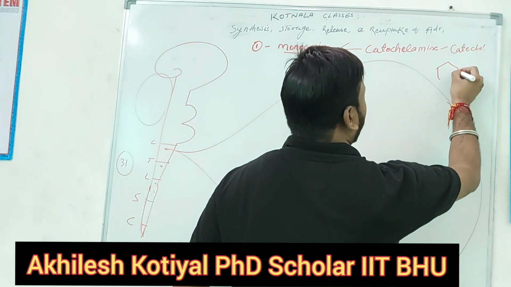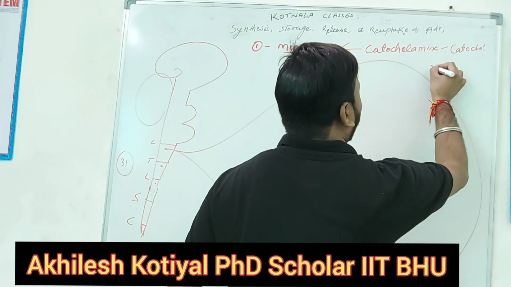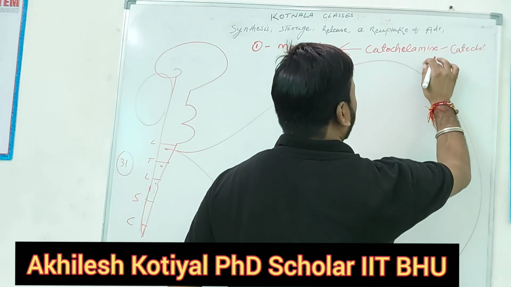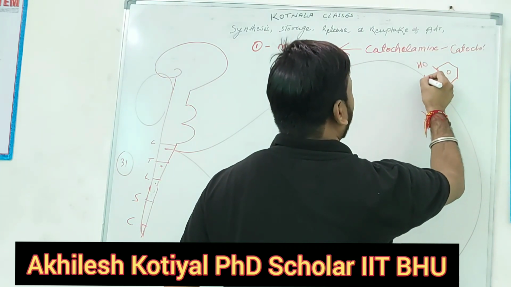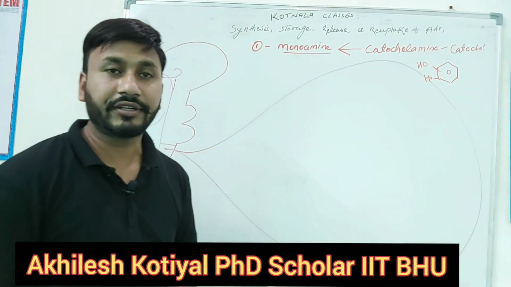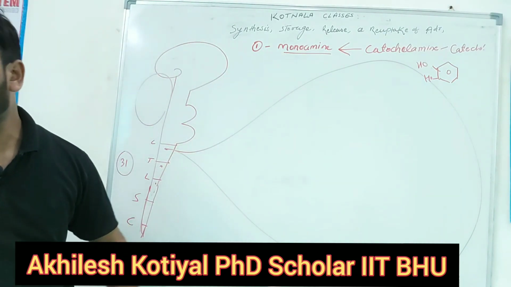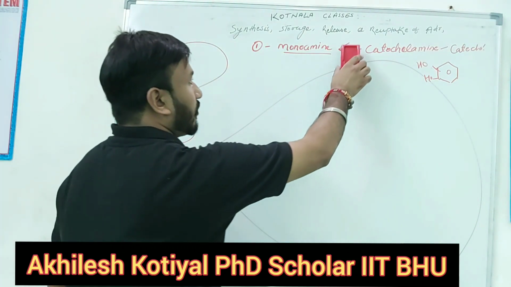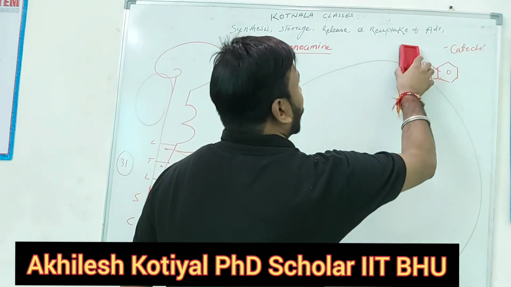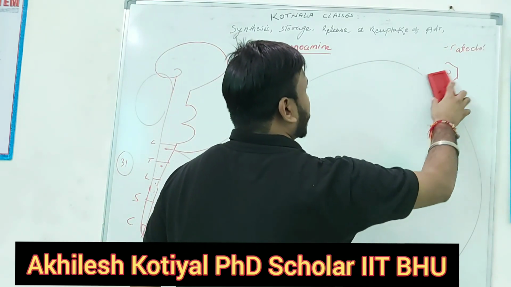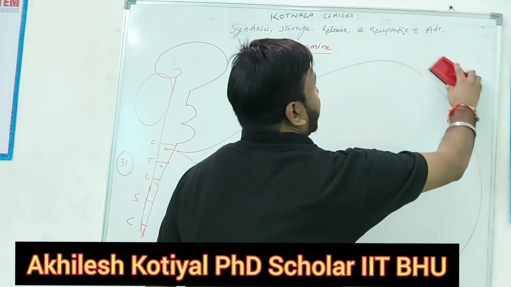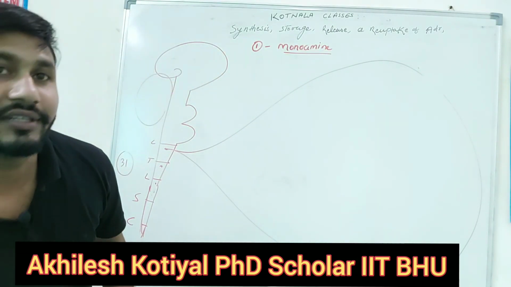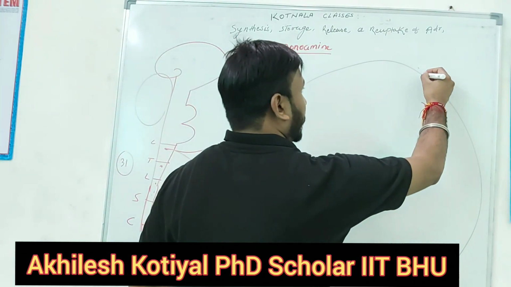There is a catechol ring with another phenyl ring. Examples of monoamine catecholamines are adrenaline, noradrenaline, and of course dopamine, and your friend GABA. These are all monoamines.